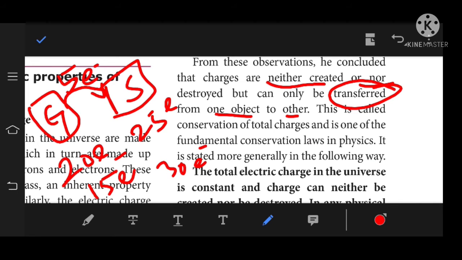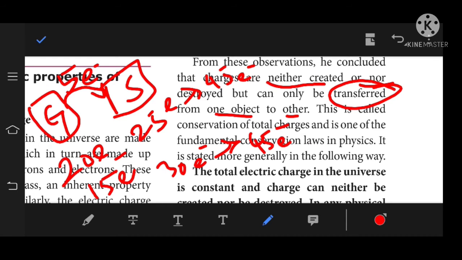Before rubbing, the total number of electrons in the two materials is 45. After rubbing, the total number of electrons is also 45. So what do you understand from this? Before rubbing and after rubbing, the charge is the same. The net charge, the total charge, is always constant, so it is neither created nor destroyed.